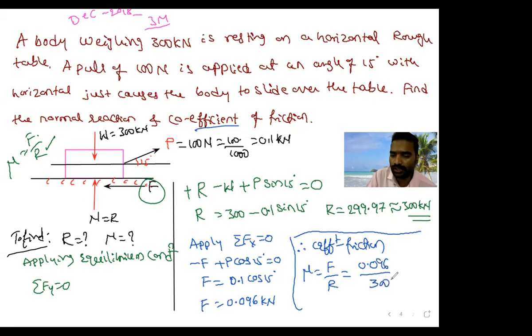Kilonewton by kilonewton get cancelled. So coefficient of friction is unitless. Calculate how much it is. 0.00032. See, this is also kilonewton, this is also kilonewton. Get cancelled. There is no unit for the coefficient of friction. This is one constant it is.